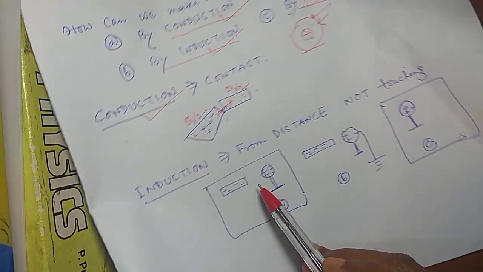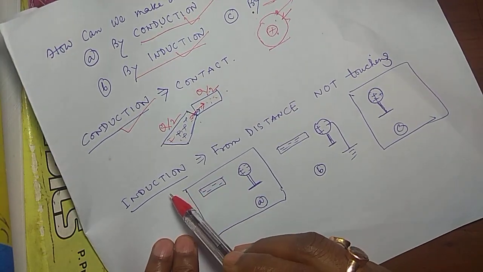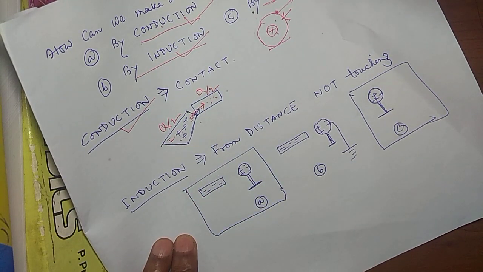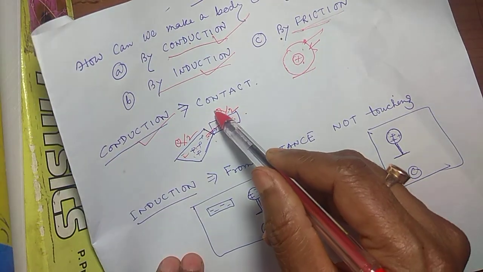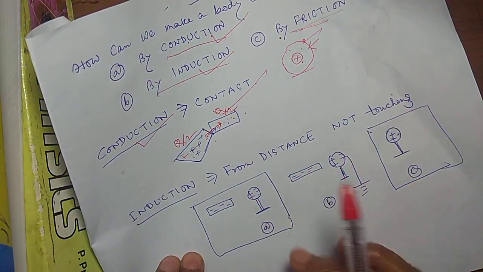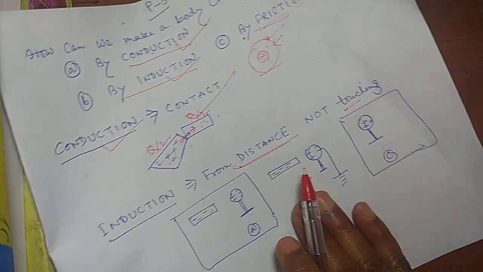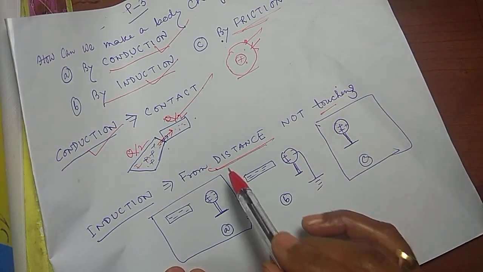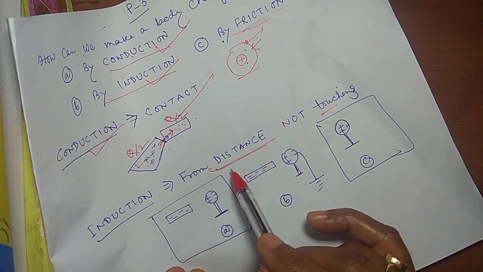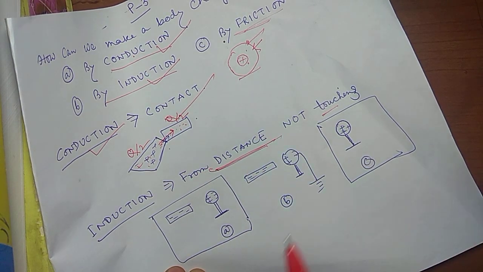আরেকটা মেথড আমরা যেটা বললাম, this is charge by induction. So this is contact, this is not contact, this is from distance, not touching, so you will make a body charged not by touching but from a distance. How?